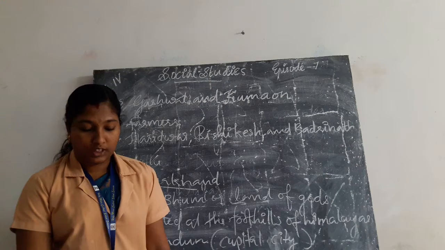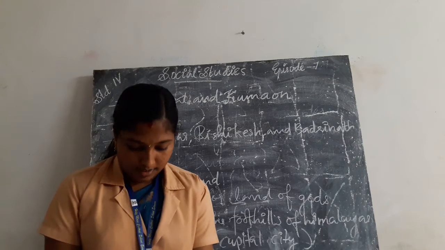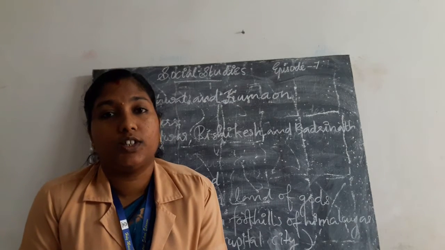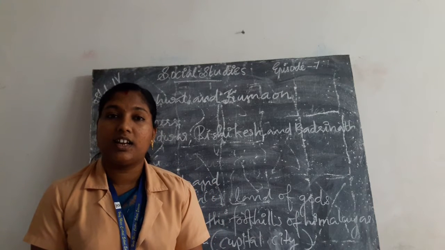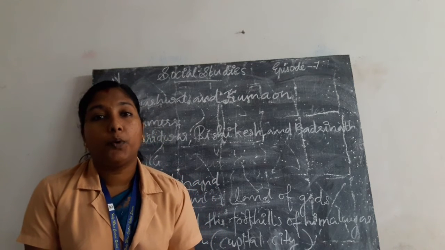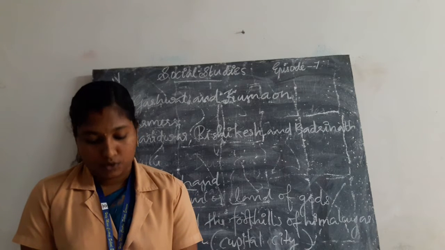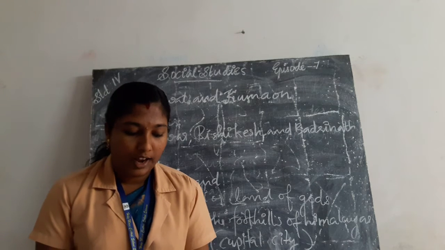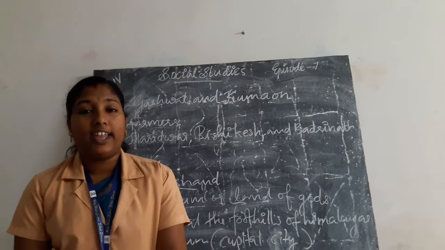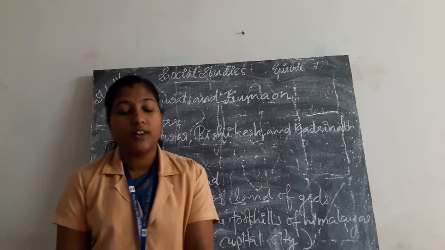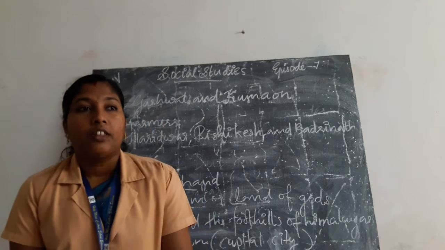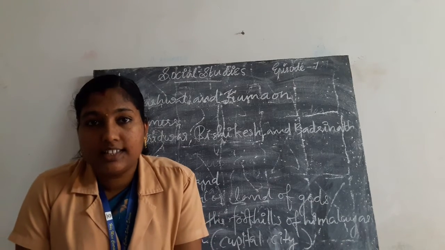Next, Uttarakhand. Uttarakhand is also known as Deva Bhumi or land of gods. It is located at the foothills of the Himalayas. The capital city of Uttarakhand is Dehradun.